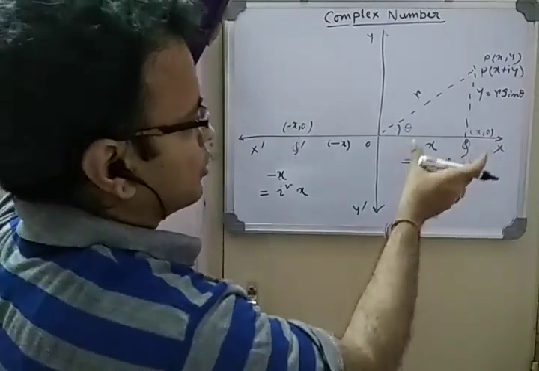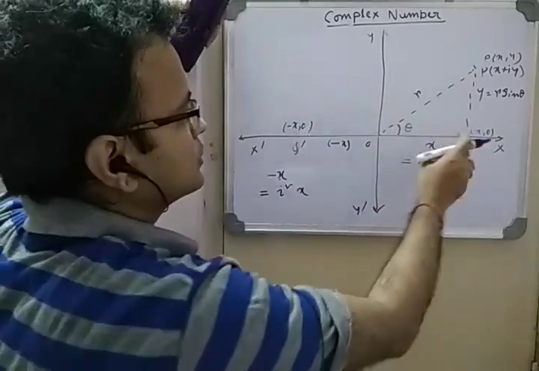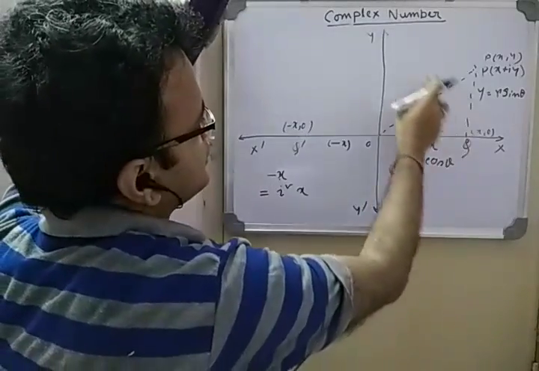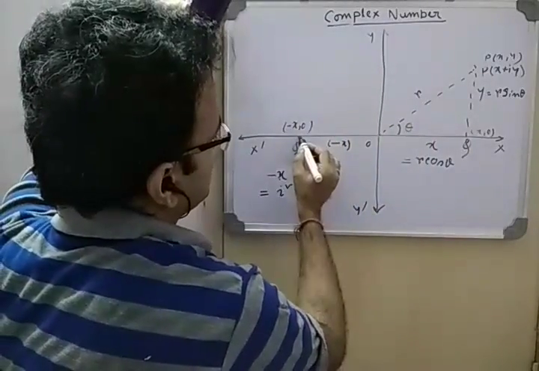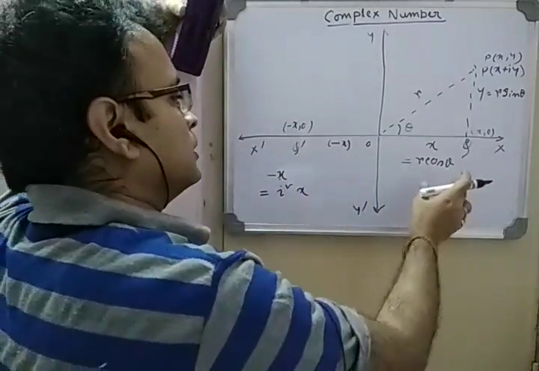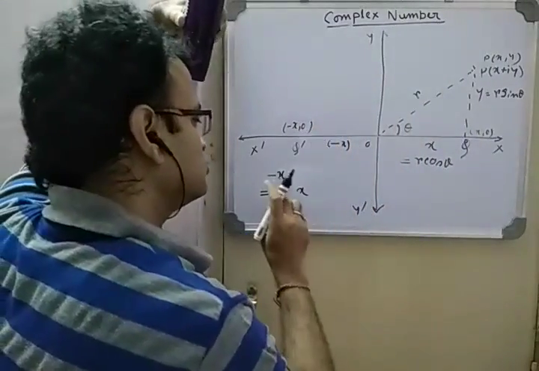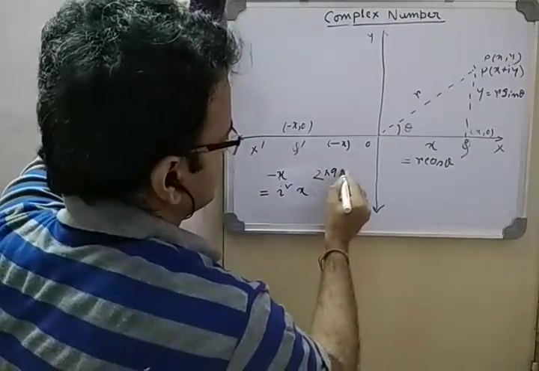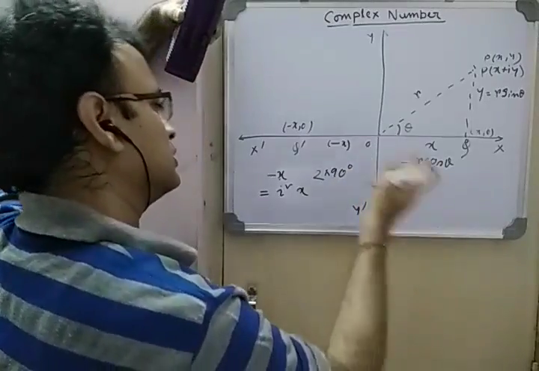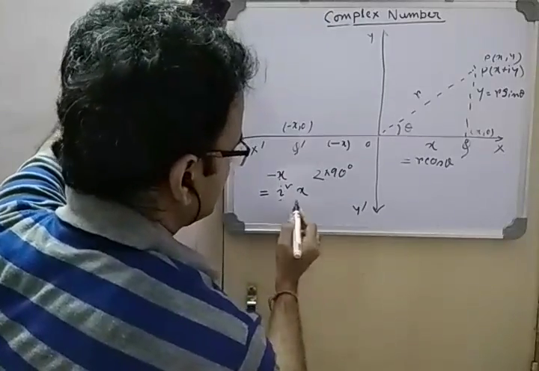So if you rotate Q twice anti-clockwise and Q gets to a new point on the axis, called Q', then it has rotated 180 degrees, that is 2 times 90 degrees, and x is converted to minus x, so we can think of it as getting multiplied with i square.